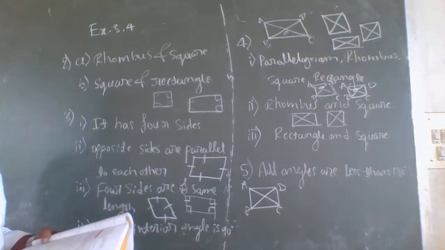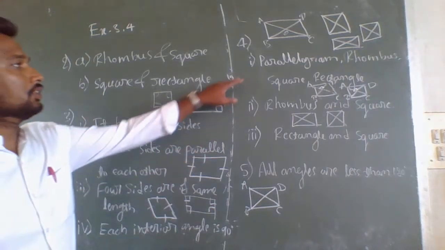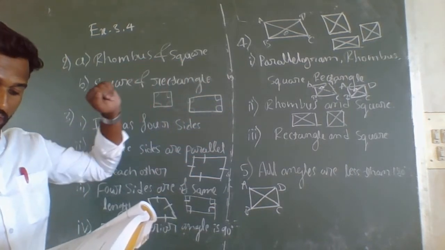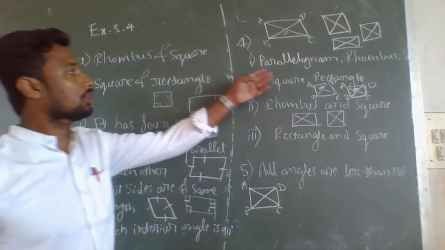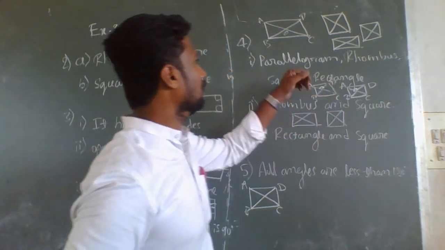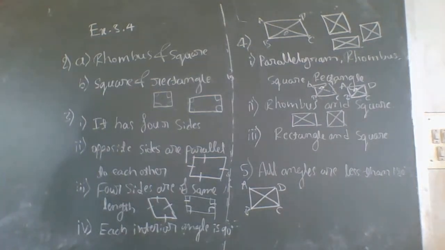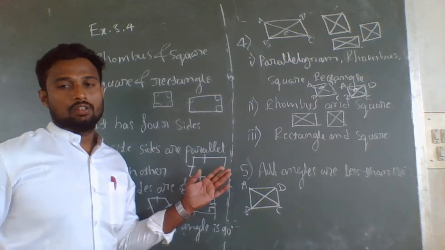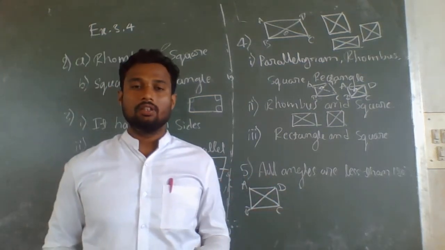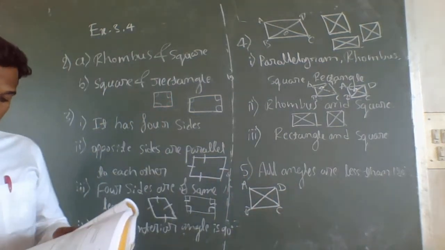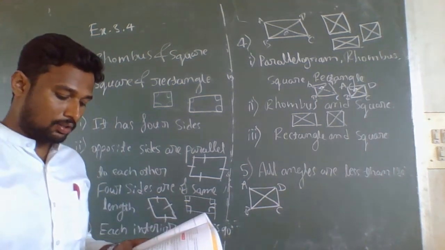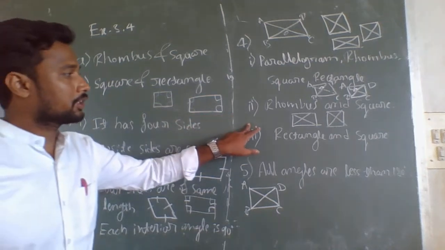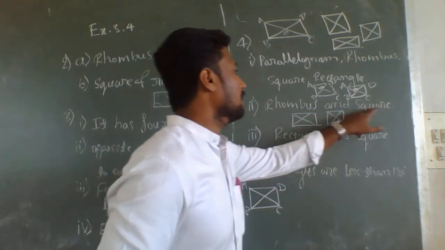Okay, this is the fourth question. First one, what they are asking: name the quadrilateral whose diagonals bisect each other. In parallelogram, rhombus, square, rectangle, diagonals bisect each other, means one diagonal will intersect another diagonal equally. Next, perpendicular bisector of each other. Answer for the second question is rhombus and square.